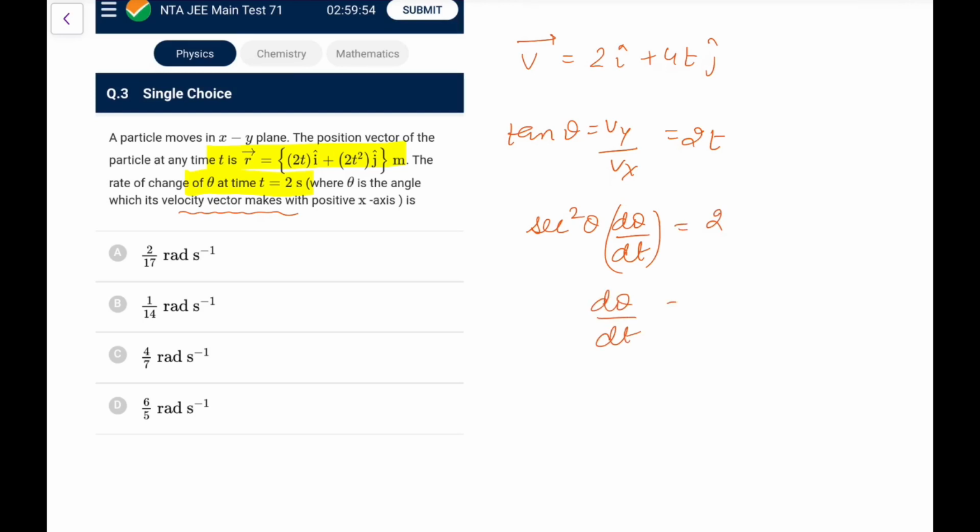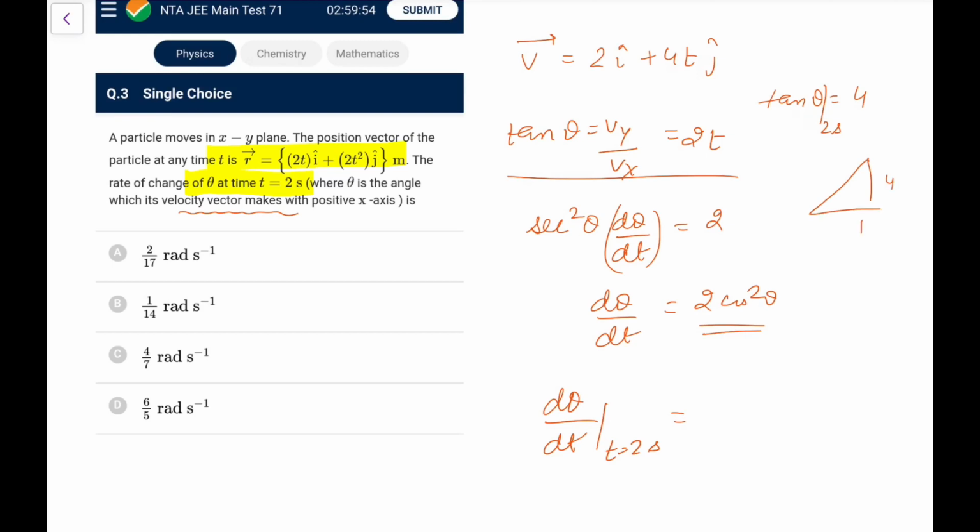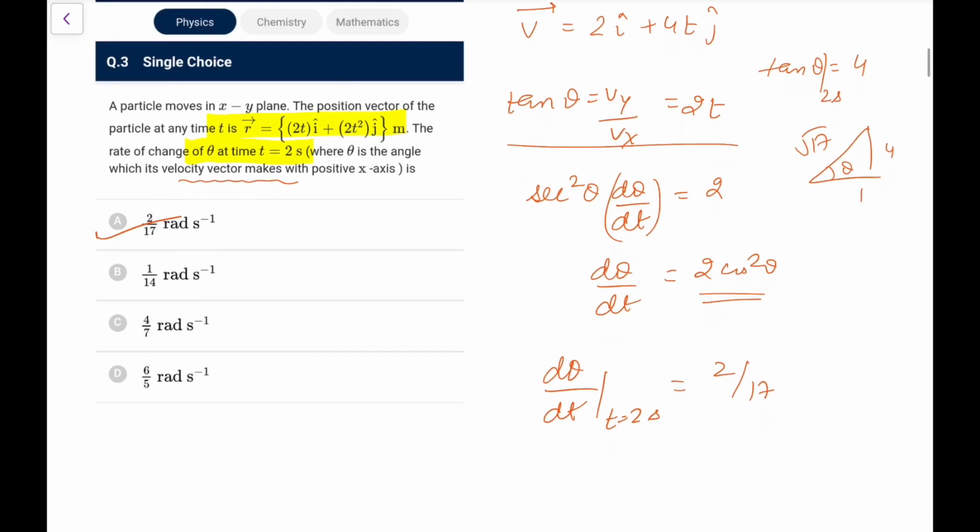So d theta by dt would be equal to 2 cos square theta, because sec square theta is 1 upon cos square theta. We needed this at 2 seconds. At 2 seconds, tan theta would be equal to 4. Tan theta is 4 means 4 is to 1, so the hypotenuse is root 17, so cos square theta would be 1 by 17, so it is 2 by 17 radian per second.